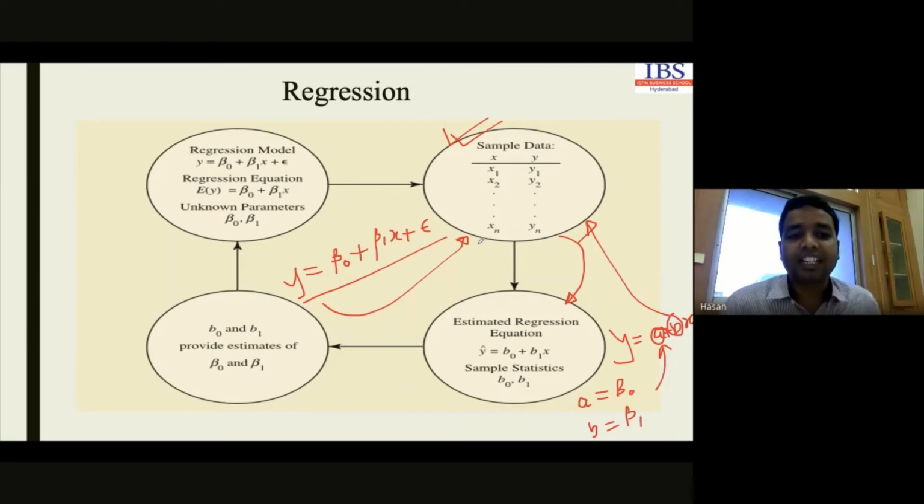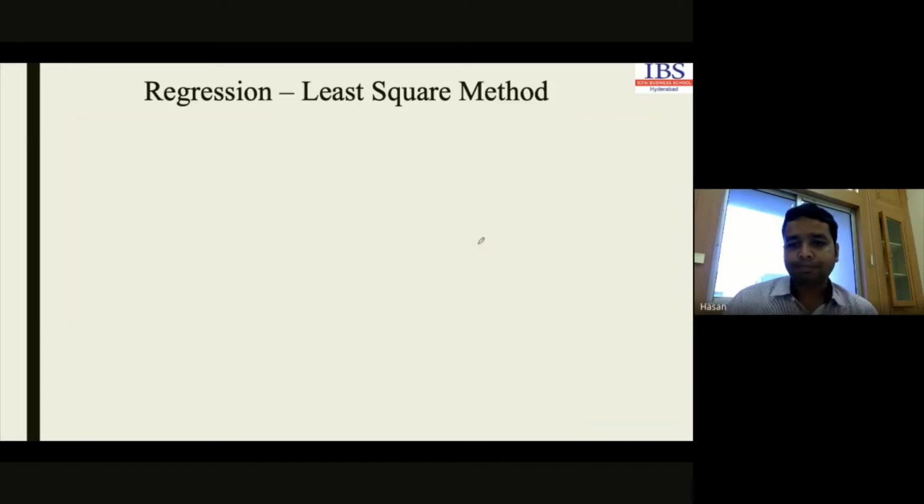Let's see how we get the values for beta 0, beta 1 and the error term. Very first, let's consider the equation y equals a plus bx. This is the very basic form of the linear regression equation, where we have two variables, y and x. Here x is the independent variable and y is the dependent variable.